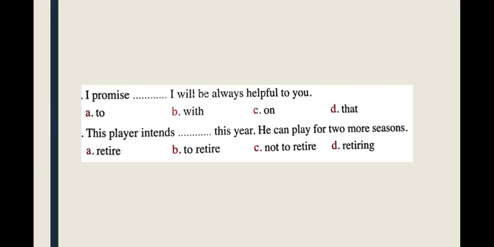And as you know, intend is followed by to plus infinitive. But on reading the second sentence, he can play for 2 more seasons. So he intended not to retire, not to retire. Okay.